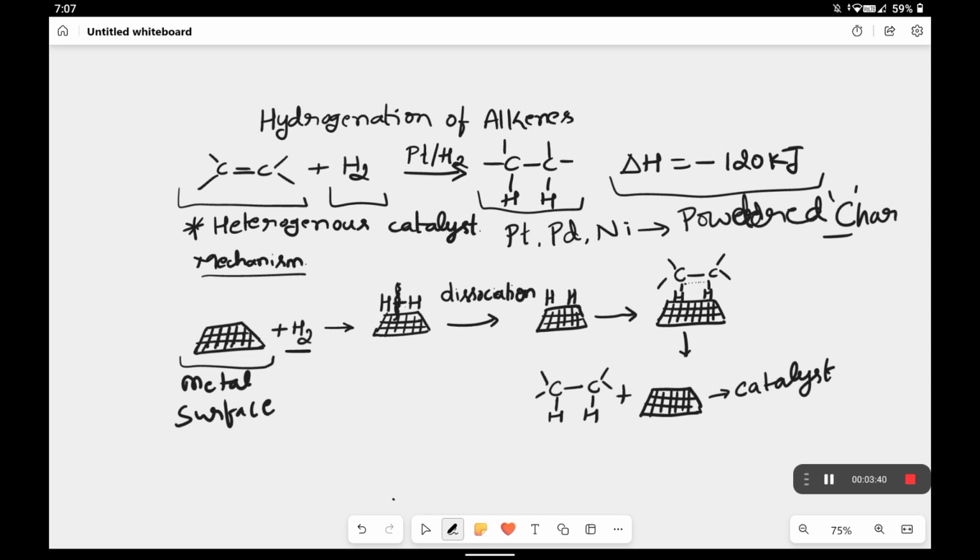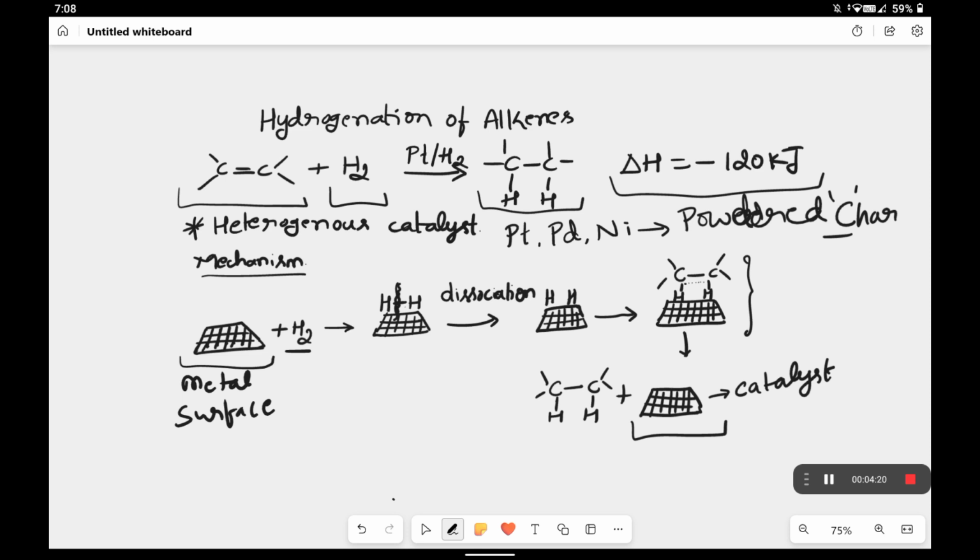Then the alkene comes in contact with the metal surface, and the hydrogens available there attach to the carbon-carbon double bond. In this step the alkene is converted into an alkane. After the addition of these two hydrogens, the metal is regenerated and is ready for another hydrogenation.